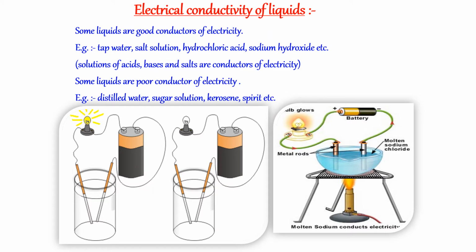Electrical conductivity of liquids. Some liquids are good conductors of electricity. Example, tap water, salt solution, hydrochloric acid, sodium hydroxide, etc. Some liquids are poor conductors of electricity. Example, distilled water, sugar solution, kerosene, spirit, etc.